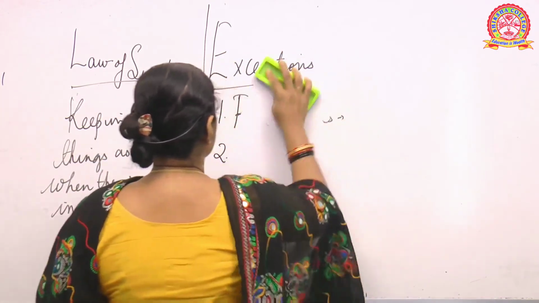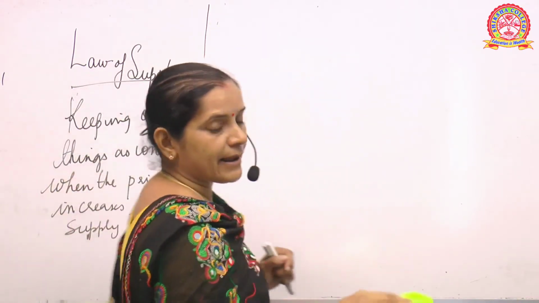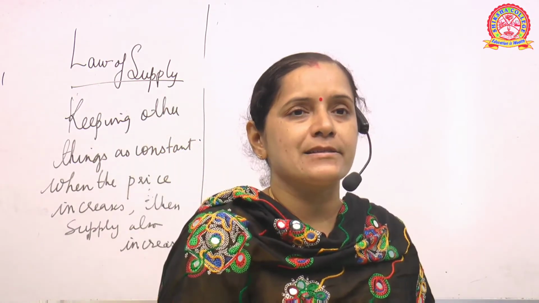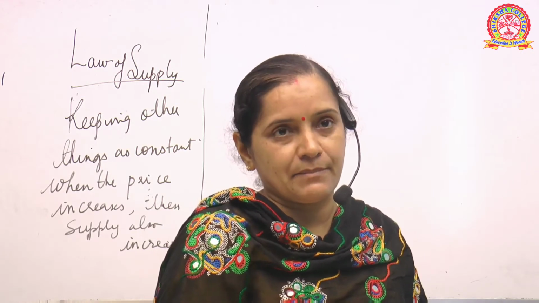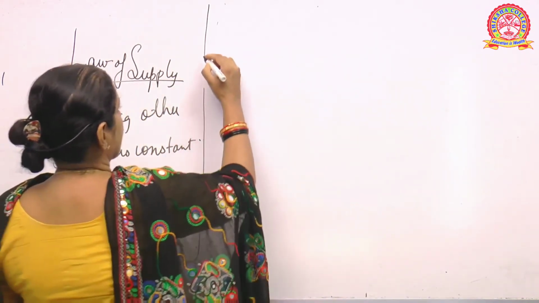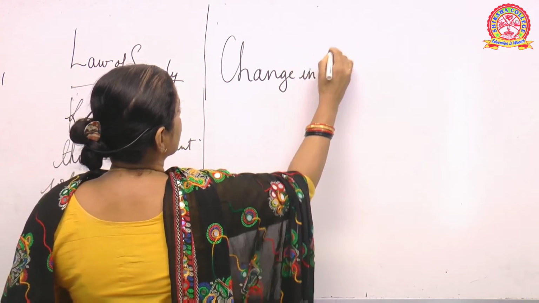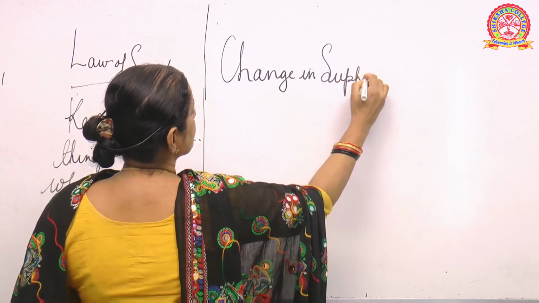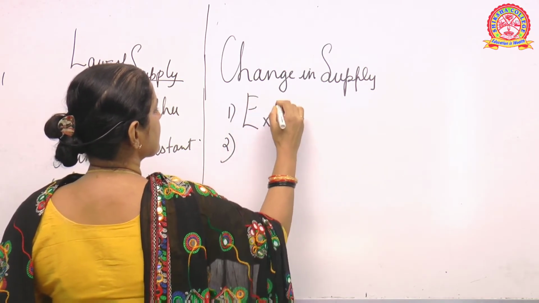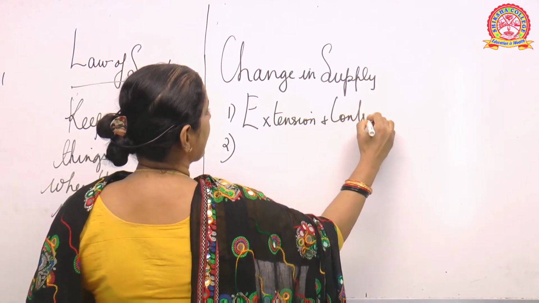Remember that the law of supply is not applicable to rare commodities or rare goods which are not plentifully or easily available in the market, and second, in the case of supply of labor. These two points you should remember. Now let us discuss the change in supply, whether there can be changes in supply. Change in supply can be discussed under two points. One is the extension and contraction of supply.